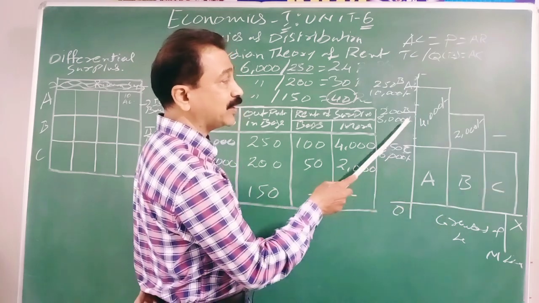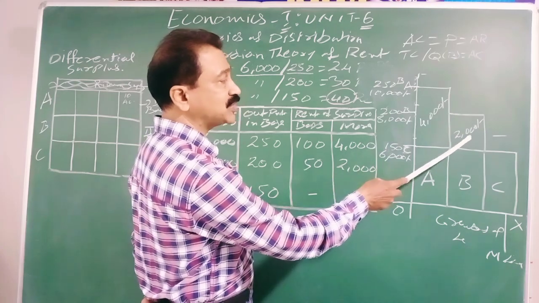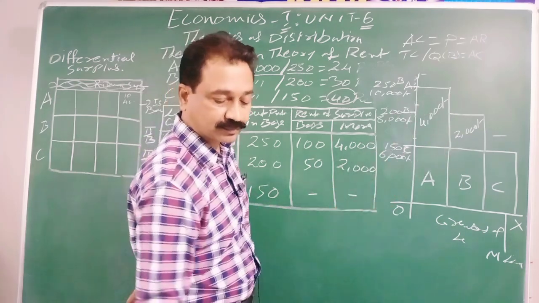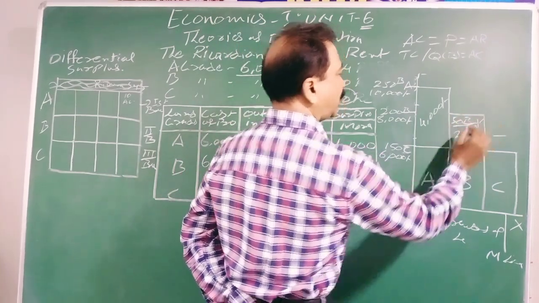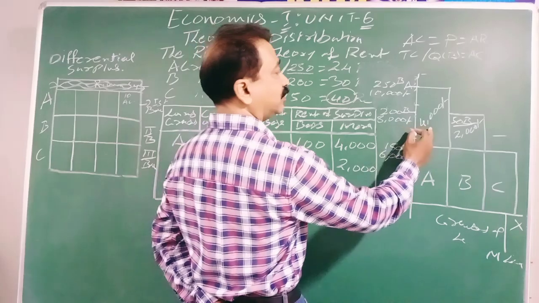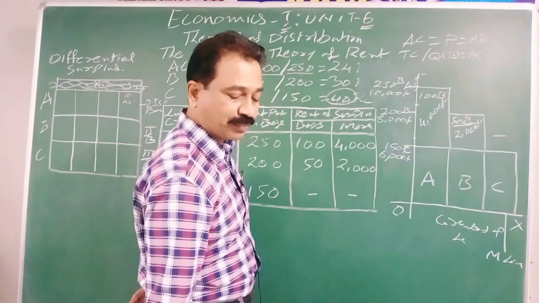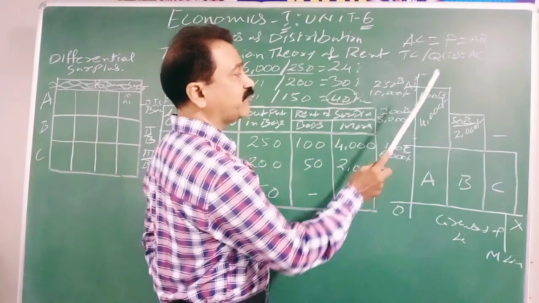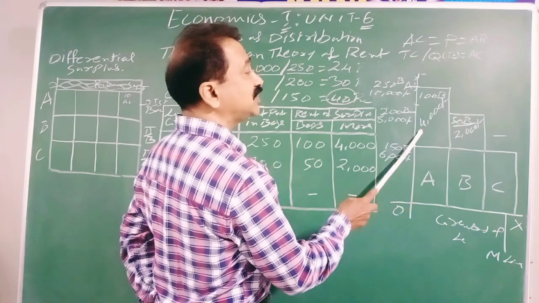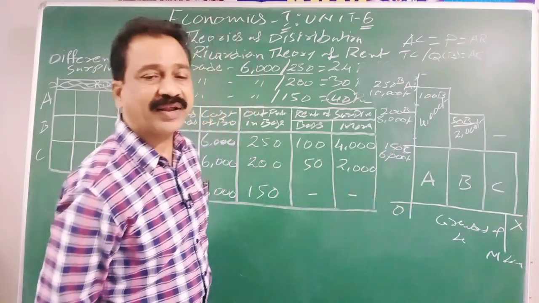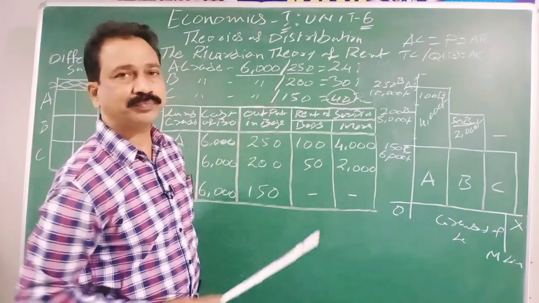If someone wants to take B grade land, he has to pay this differential amount of 2000 rupees or 50 bags. Here 100 bags or 4000 rupees. This is the differential surplus. 50 bags, 2000 rupees, this will turn into the rent. This is the theory of David Ricardo.